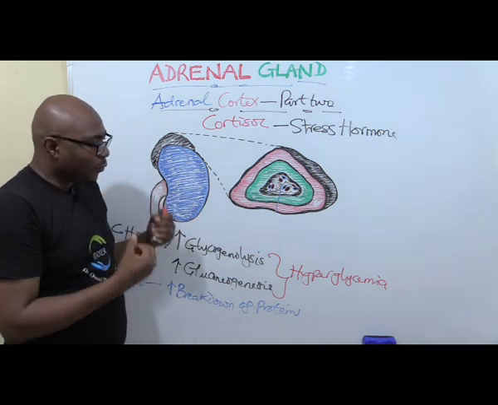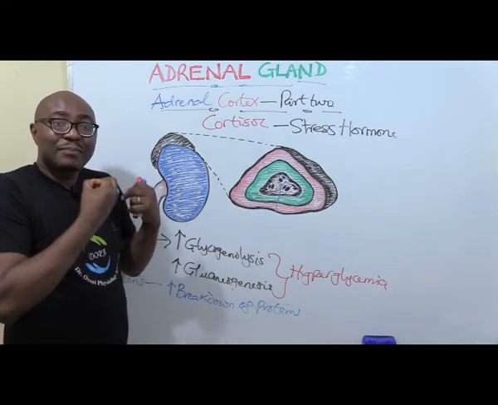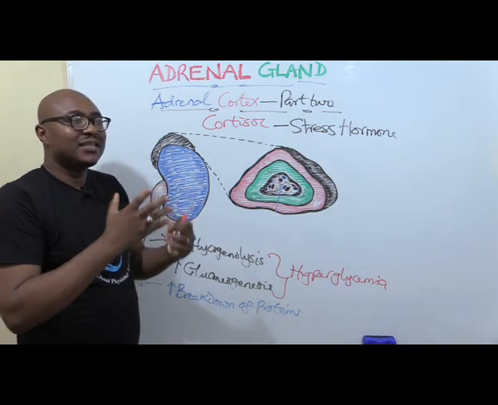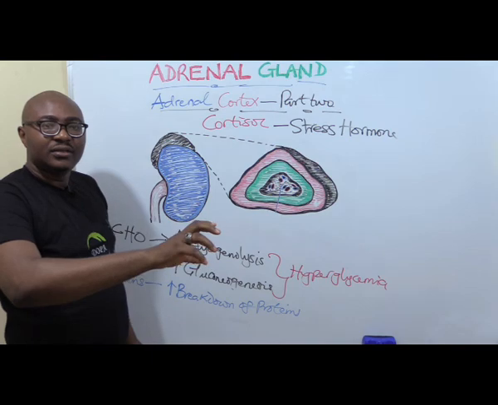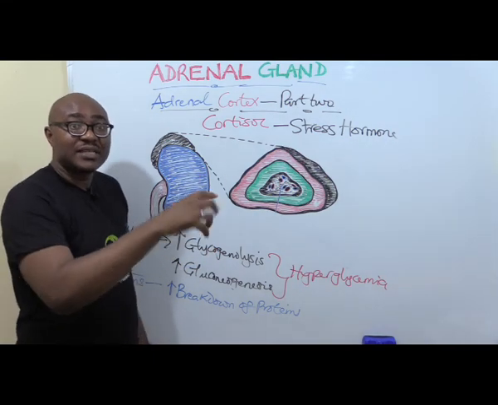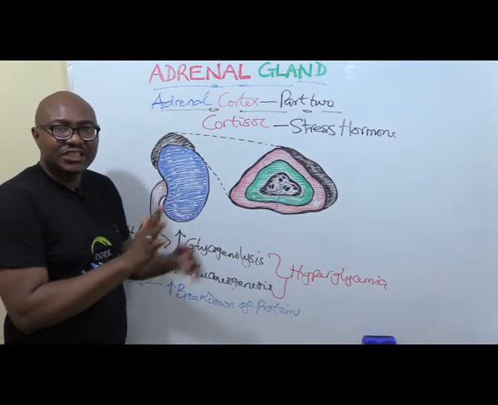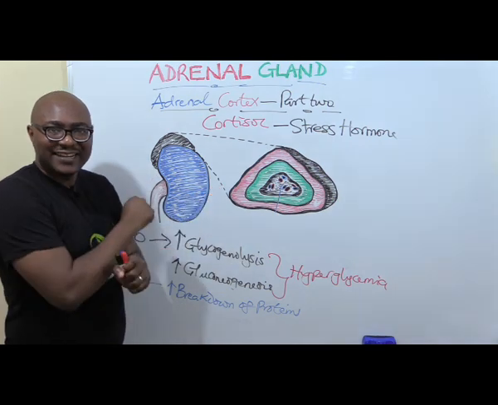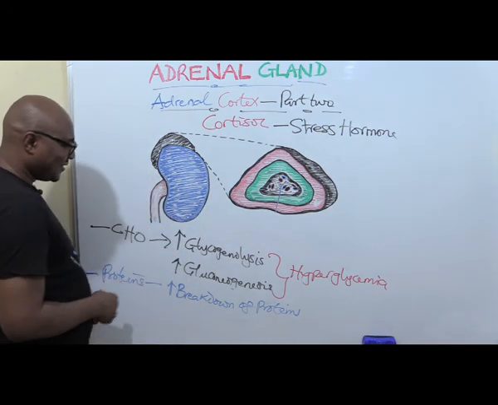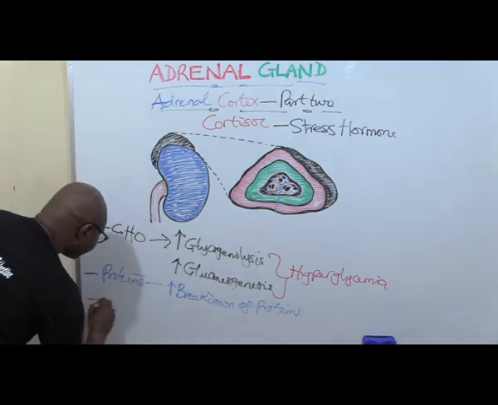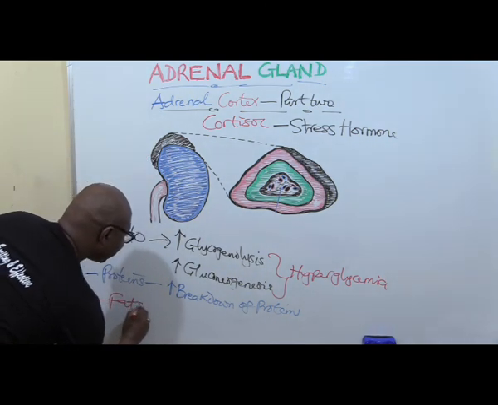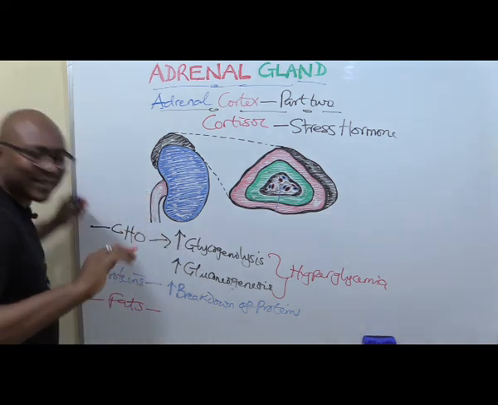It breaks down old protein and releases the amino acids to recombine and form the necessary proteins required to carry out the functions and activities that will help you manage that stress better. You get it now? So that is breakdown of proteins. Then fats, also very straightforward. Fats, breakdown of fat, lipolysis.